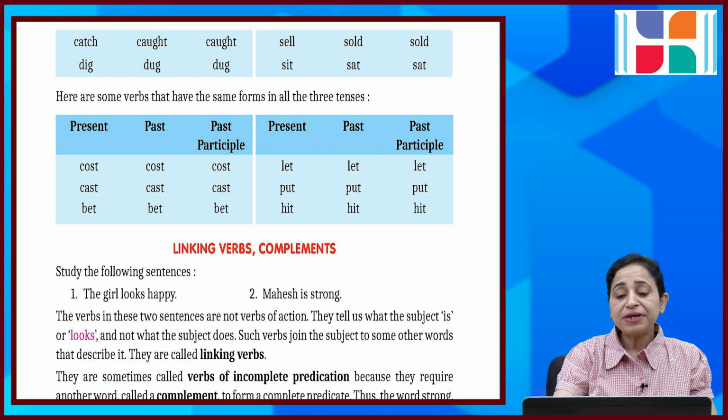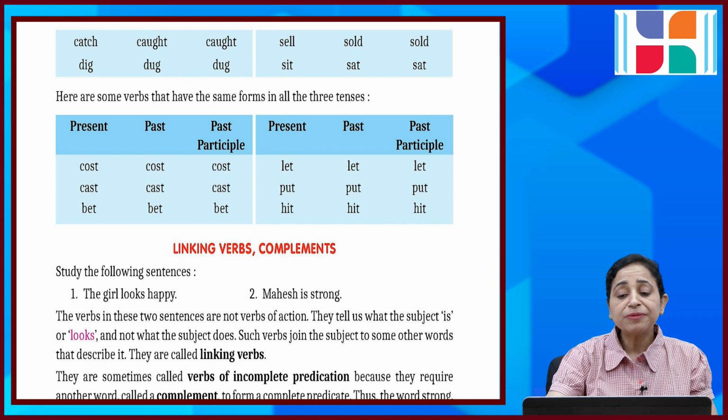Linking verbs and complements. Study the following sentences. The girl looks happy and Mahesh is strong. The verbs in these two sentences are not verbs of action. No action is happening here. Generally, look is not action and is is not action. They tell us what the subject is or looks like, and not what the subject does. Generally, it is action verbs that do that, children.